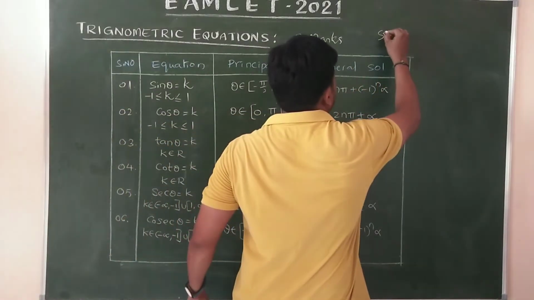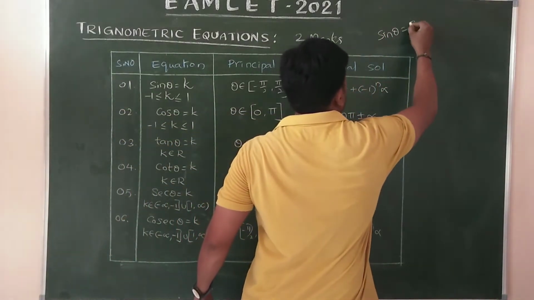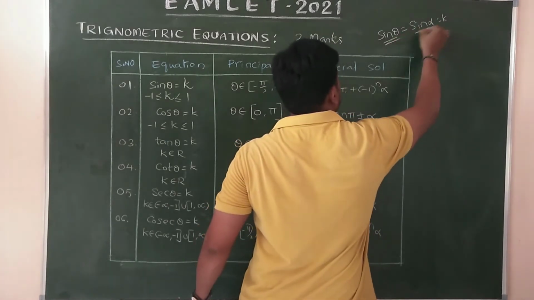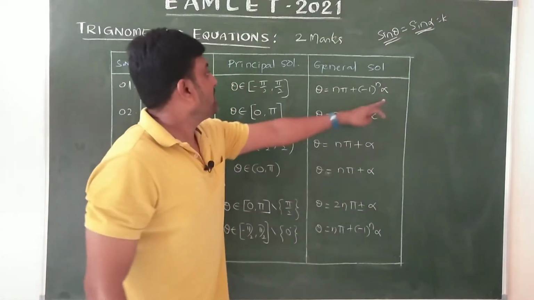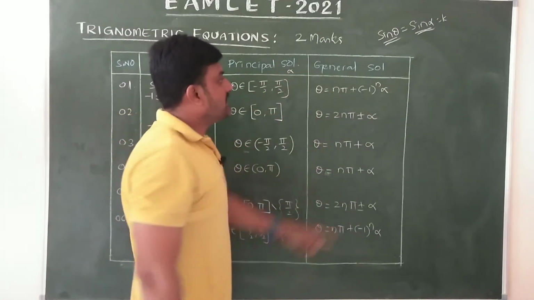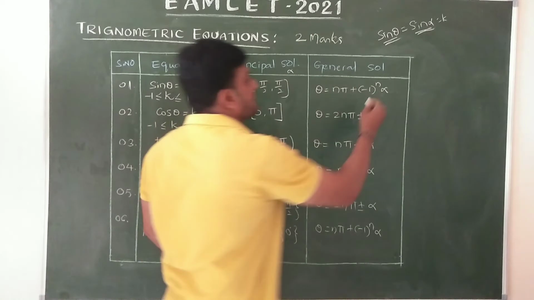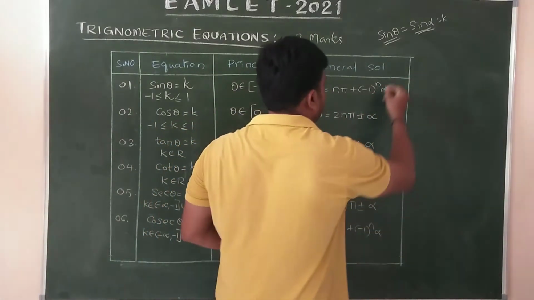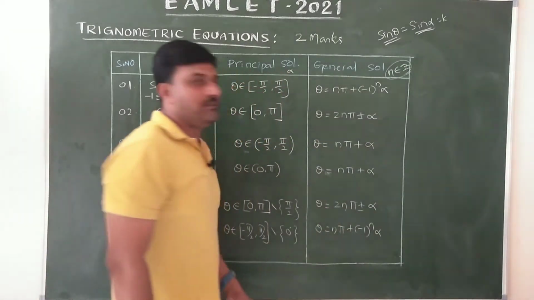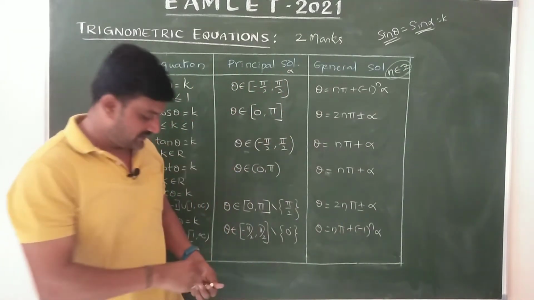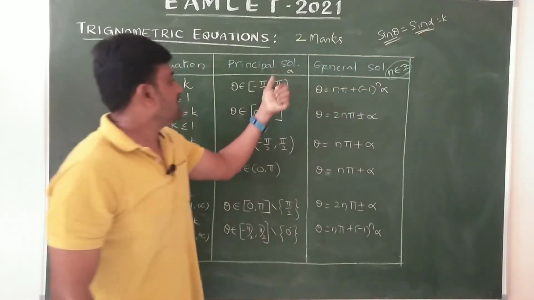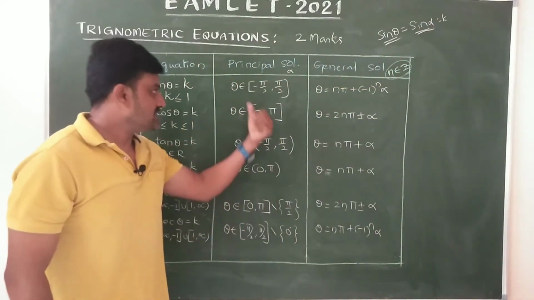Now here remember, the equation is sin theta equals sin alpha, that equals k. Here alpha is the principal solution, and n belongs to Z. Remember, for all n belongs to Z. For every equation we have one alpha value, that is the principal solution.